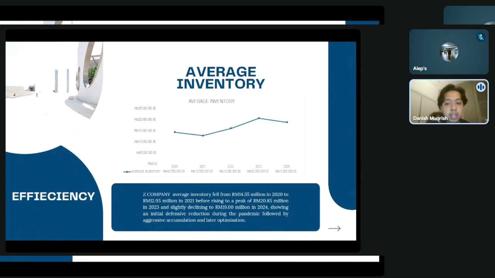Average inventory. In general, average inventory gives analysis insight into how well a business operates and how well it can turn inventory into sales. For Z Company, average inventory from 2020 to 2024 first declined from 14.55 million to 12.95 million during the pandemic for cash preservation, then rose to 20.85 million by 2023 as operations expanded, before slightly decreasing to 90 million in 2024, reflecting a shift from cautious stockholding to aggressive accumulation, and finally to more efficient, optimized inventory management aligned with operational needs and financial stability.